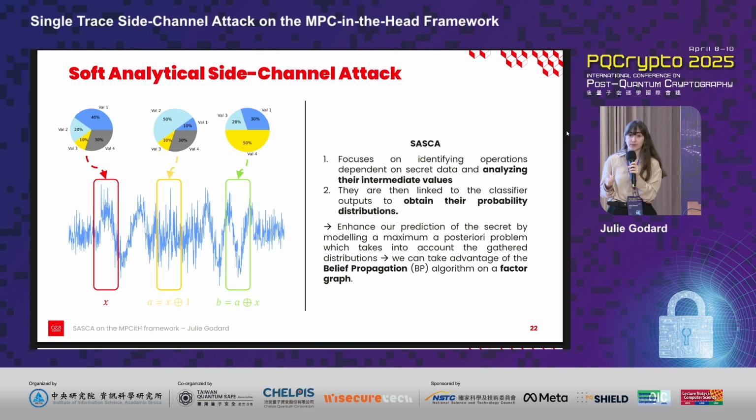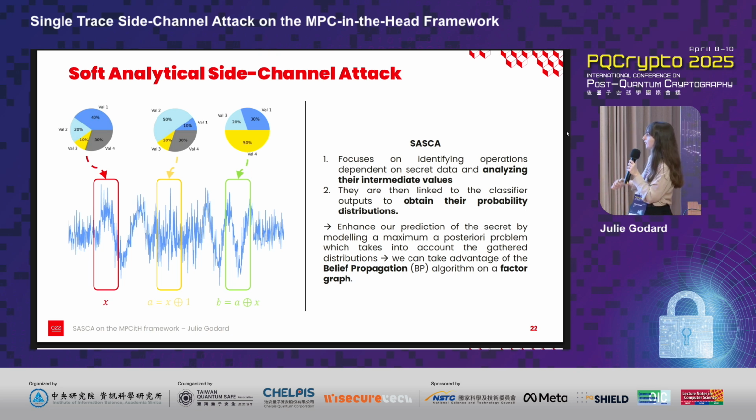Now let's talk about SASCA. Considering X as our secret, in SASCA we want to identify operations that are dependent on the secret data. Here the operations are colored on the trace, and then we want to analyze their intermediate values, here A and B. To do this, we start by obtaining the probability distribution of the operations, and we are looking to improve prediction of the secret by modeling a maximum a posteriori problem. To do this, we can use the belief propagation algorithm, also called BP algorithm, on a factor graph.